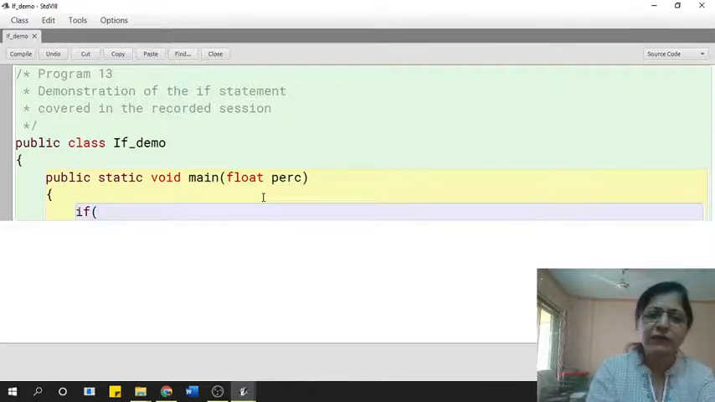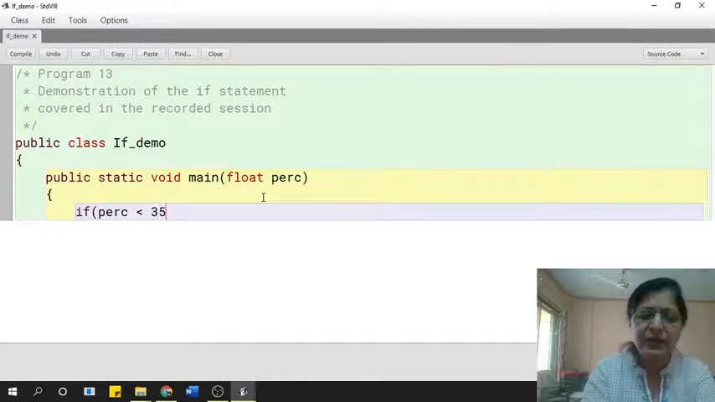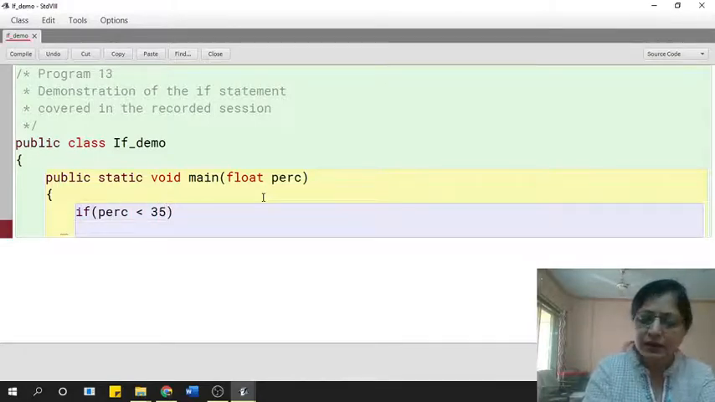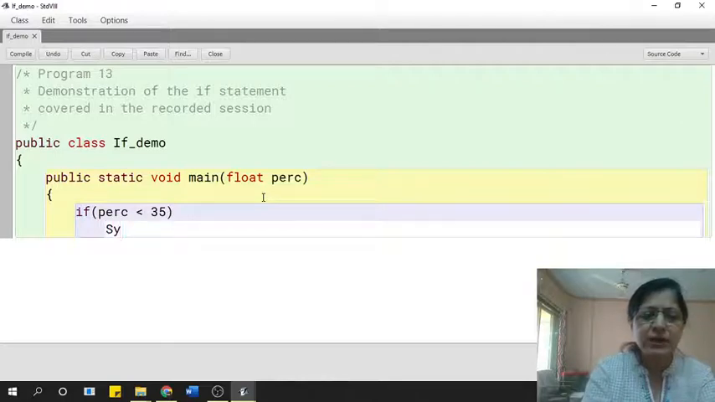So I'm saying if pers is less than 35, then what we are going to do is we are going to print system. Now I can give a bracket here if I wish to, but in this case I just want to print one statement only, so I will not use the brackets.